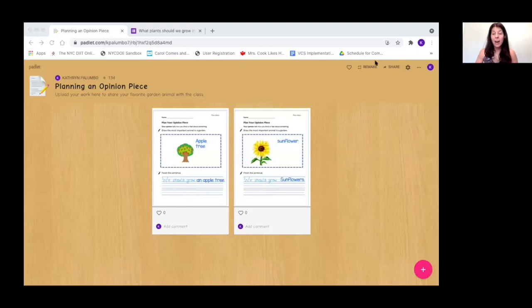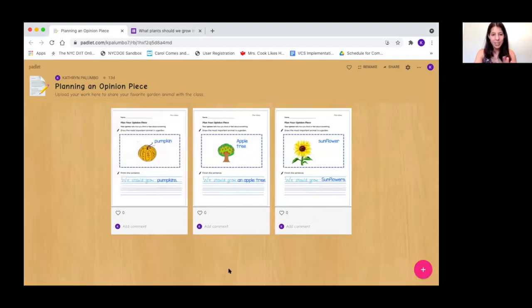So here is my class Padlet, and you'll see some other friends have already done an apple tree and sunflowers, and I want to add my pumpkin one to here. So I'm going to drag it onto the screen. See how it's turning all yellow? It's showing me that it's got my picture there. I'm going to drag it. It's uploading. Perfect. Now my pumpkin writing piece is there so that the whole class can see it. And then I can go and look at everybody else's. I can give it a like or a comment saying, great job, or I love apple trees too.